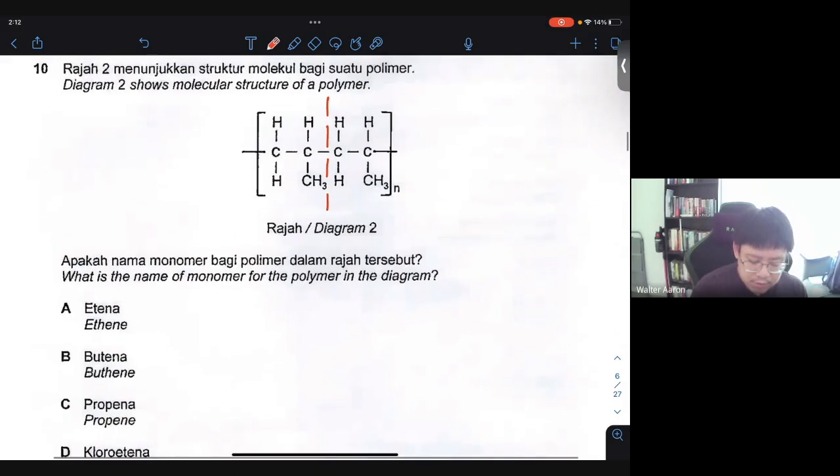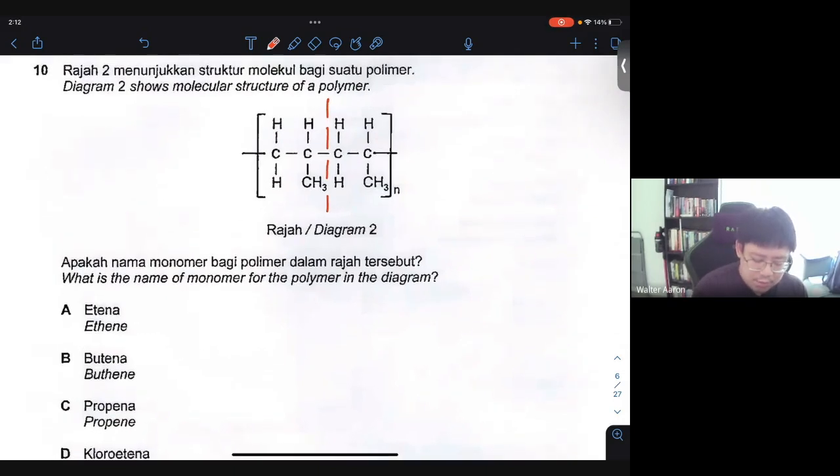In this case, to name the monomer, you have to draw it out first. This is called an addition polymer, or the process is called addition polymerization, where there must be a carbon-carbon double bond. So the monomer should look something like this. If that's the case, this is supposed to be propene. Why? Because it's a 3-carbon alkene. So number 10 here is supposed to be C.